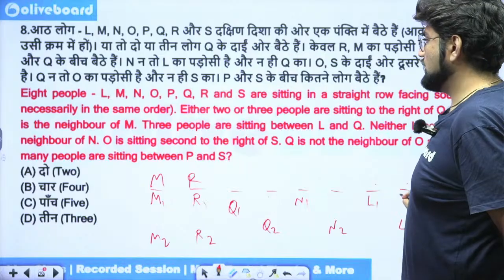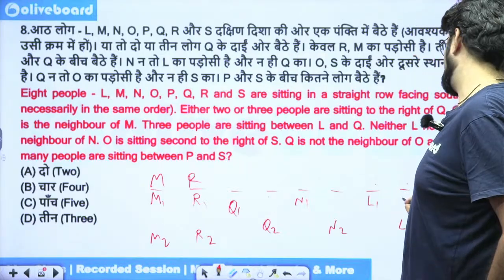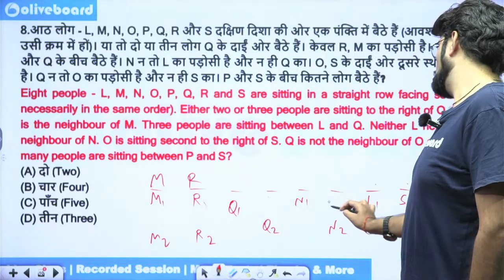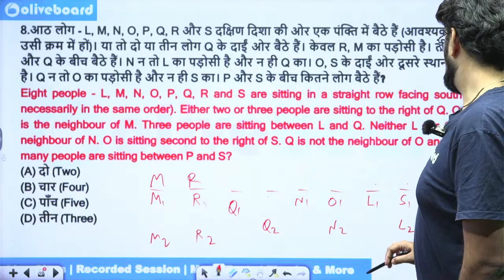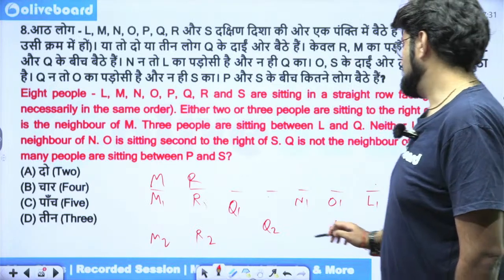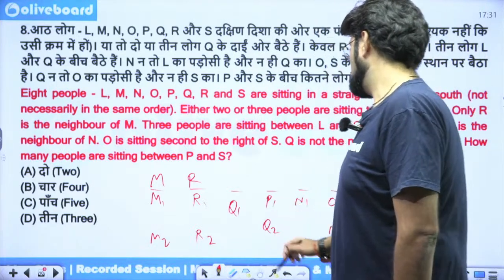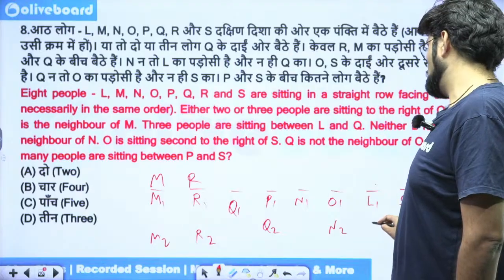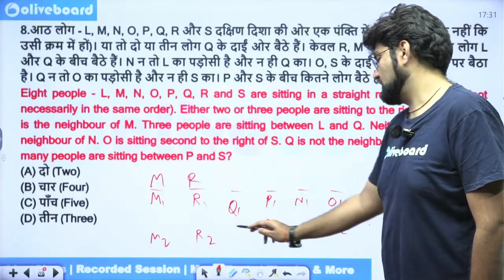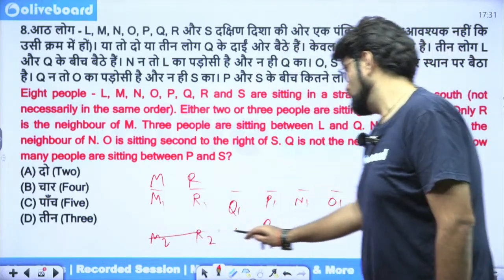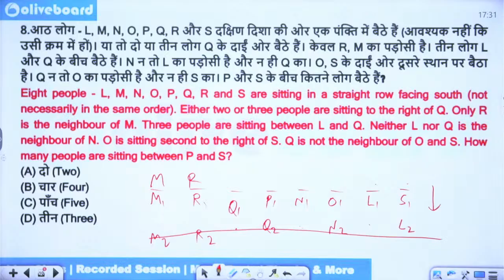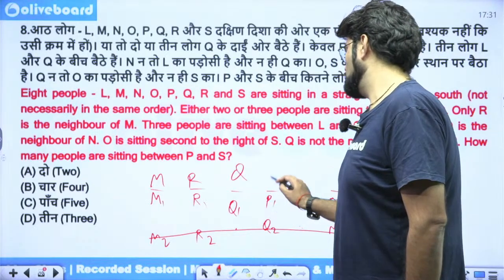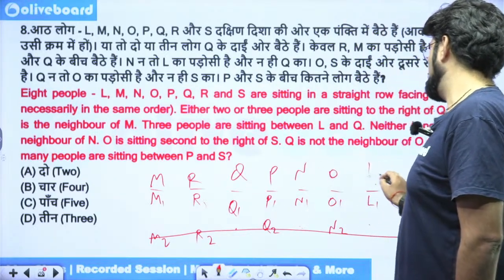So O is sitting second to the right of S. So this is S, this is O. Okay, and who's left? So P is left. So P will be here. And what about here? If O is here, S will be here. In both the cases, Q will be the neighbor of O or S. So this is not true. So this is our final arrangement: Q, P, N, O, L, S.